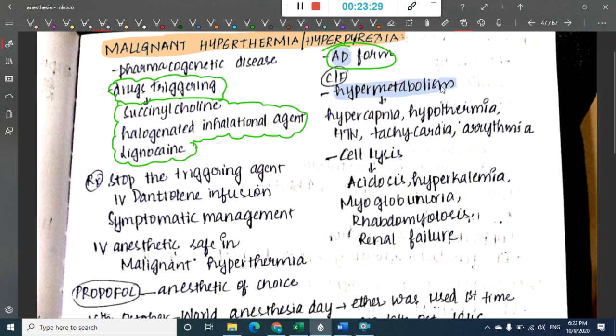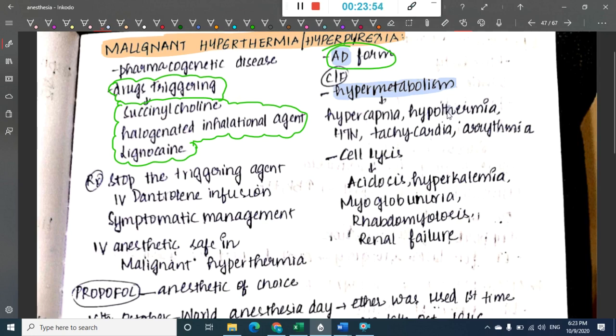That means this will cause hypercapnia, hyperthermia, it causes hypertension, tachycardia and arrhythmias. Because this malignant hyperthermia causes lysis of cells, it also causes hyperkalemia, acidosis, myoglobinuria, rhabdomyolysis. Here, because of cell lysis, whenever, see it's easy, whenever there is lysis of cells, this cells, the myoglobin, the